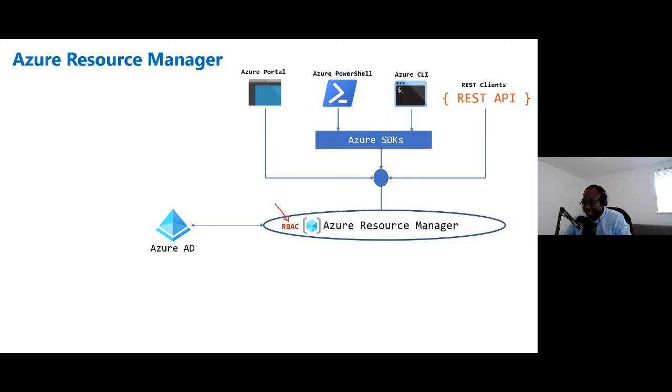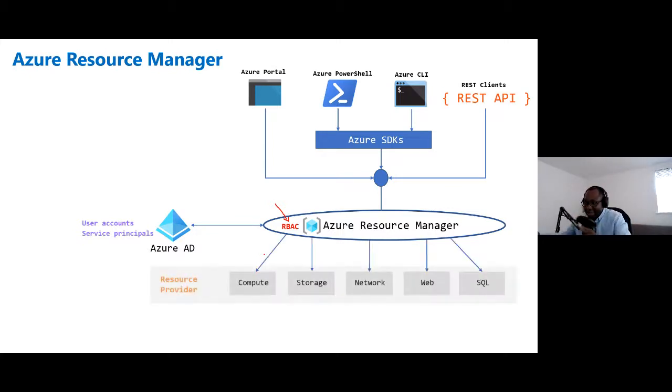And what that means is this method is consistent regardless of the tool. You have to authenticate using Azure AD, and you have to have authorization using role-based access control. Now you could be authenticating using a user account, you could be authenticating using a service principal, but you have to authenticate anyway. And after you've authenticated, you have a token issued from Azure AD, and now you can gain access to the resource provider to be able to do management of your services and your resources.